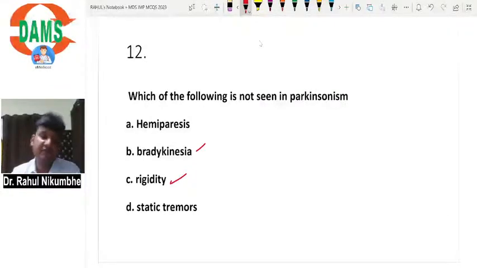Then, a characteristic feature of Parkinsonism is static tremors. At rest, the patient will have tremors. Hands will be moving like this. These are static tremors. Okay. Hemiparesis is not a feature of Parkinsonism. It is not a feature of Parkinsonism.